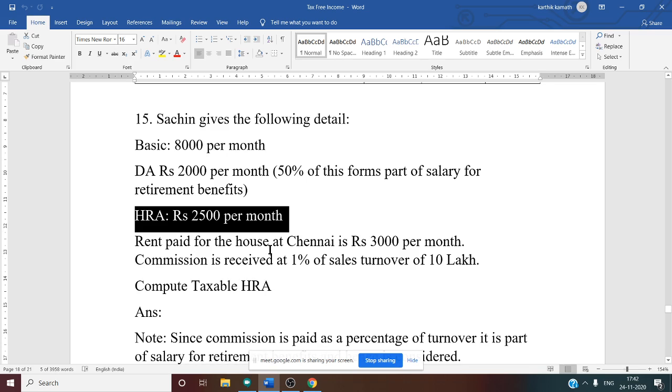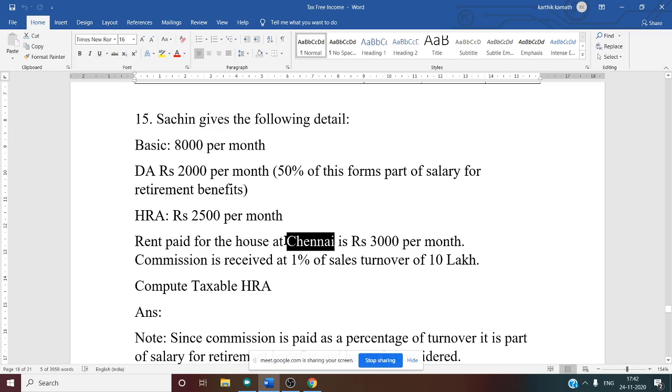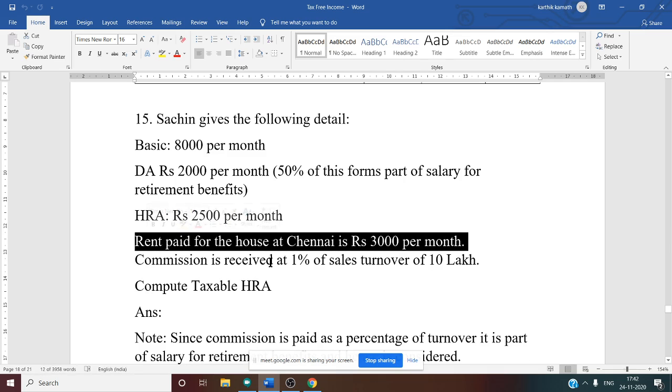Rent paid for the house in Chennai. So Chennai, whether this city comes in those four cities. 50%, sir. Yes, 50%. So we have to take 50%. Rent paid, they are saying, is 3000 per month. So 3000 rent paid is given.